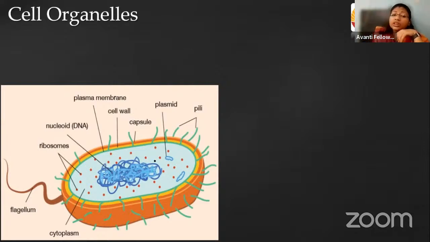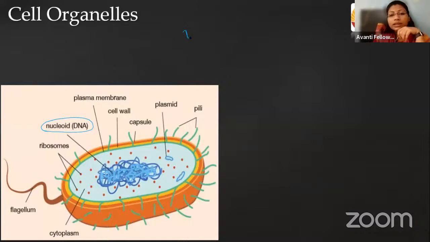So their genetic material is floating freely in the cytoplasm. So they do not have any proper structure for the nucleus. And the nucleus structure without the nuclear membrane is known as the nucleoid, right? So that is how we have distinguished prokaryotes and eukaryotes.